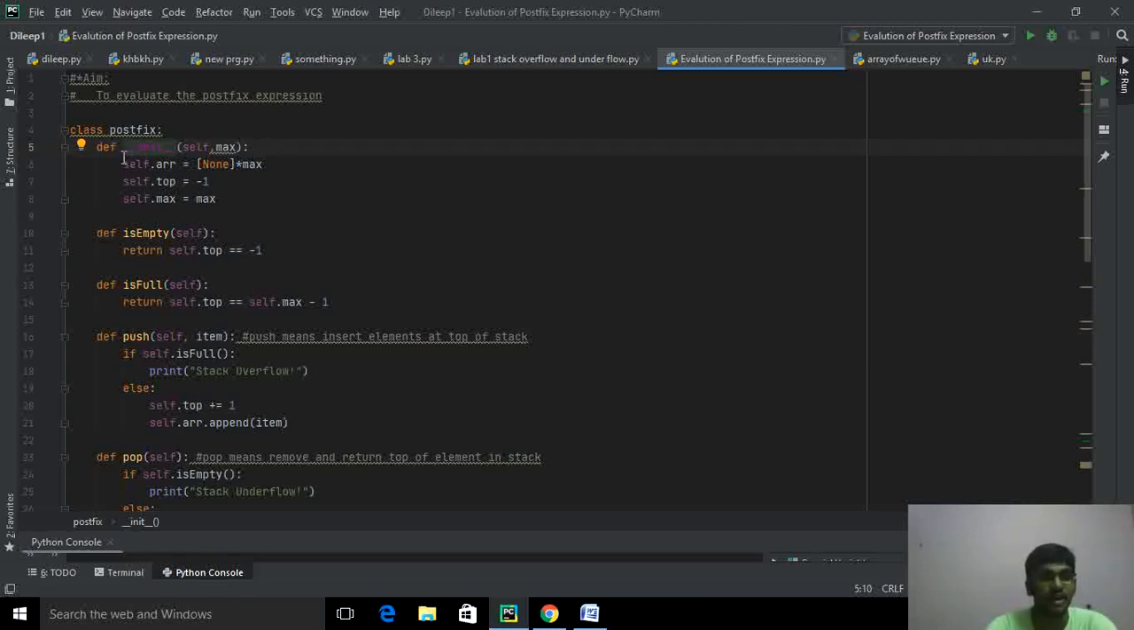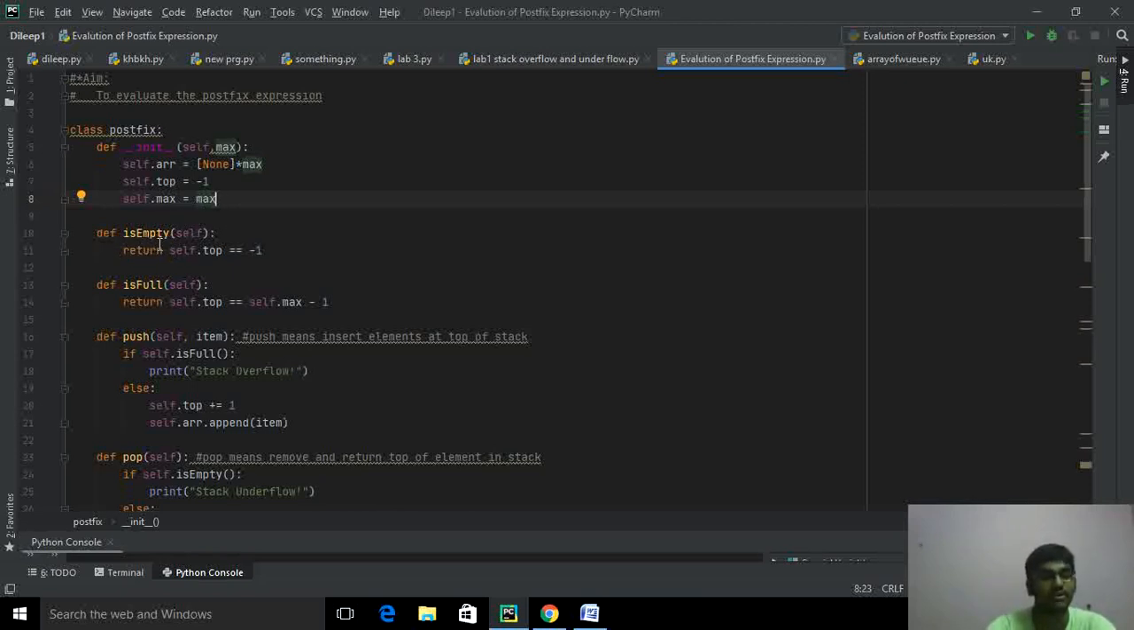Okay, I'll define a class and constructor with the init function. I'll define self.max as a variable and self.a equal to None into max. It's my memory allocation. It will be incremented when the push is done. Self.top equal to -1 is to hold the index of the last element inserted. Self.max is to fix the size of the stack.